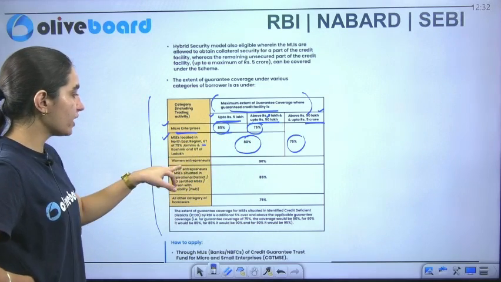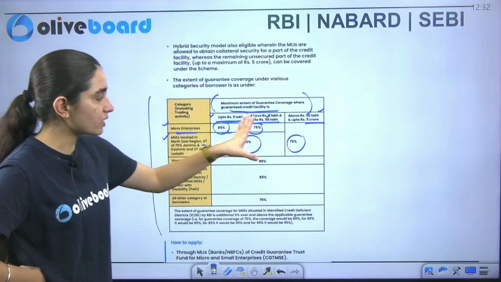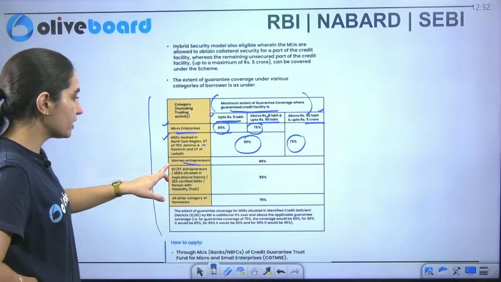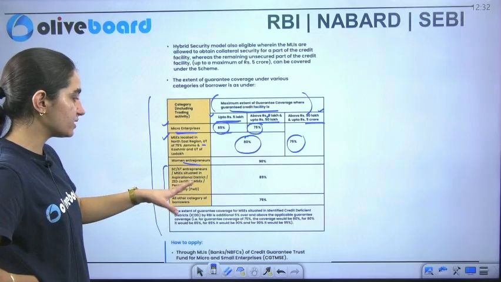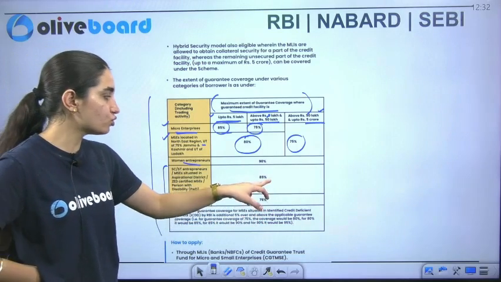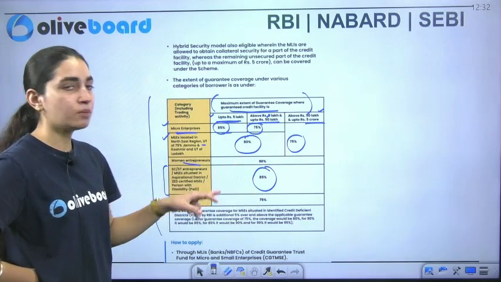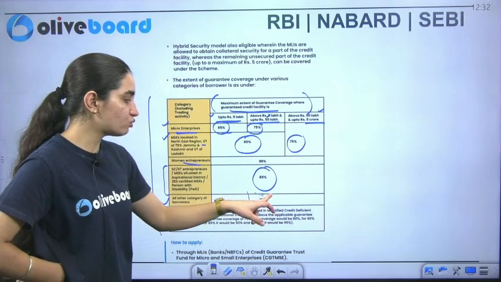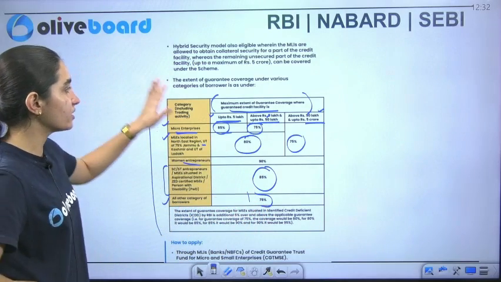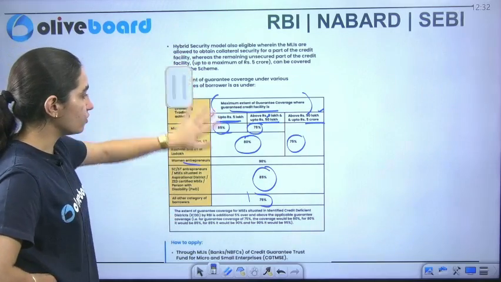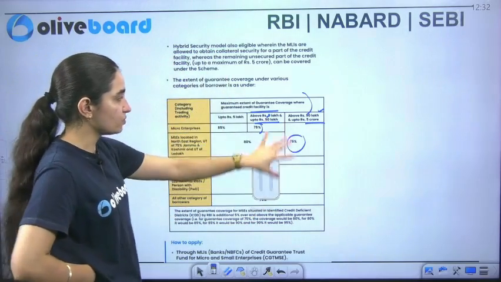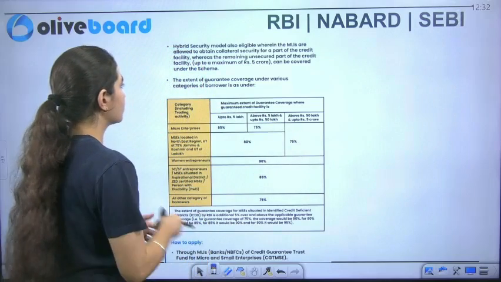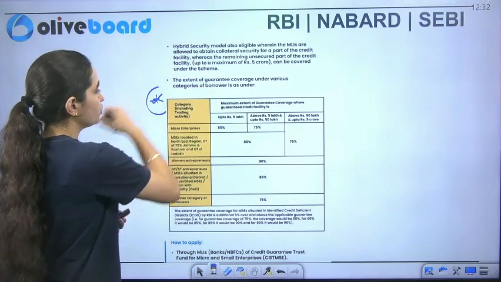Along with that, if I talk about women entrepreneurs, considering all of them, 90% is the holistic coverage here. If I talk about SC/ST communities, with their certification, and the PWD category also, then 85% of the facilities will be provided to them. If I talk about the other categories, it includes 75% of the coverage. So this particular chart is very, very important. This question can be asked from it, and you need to just understand it.